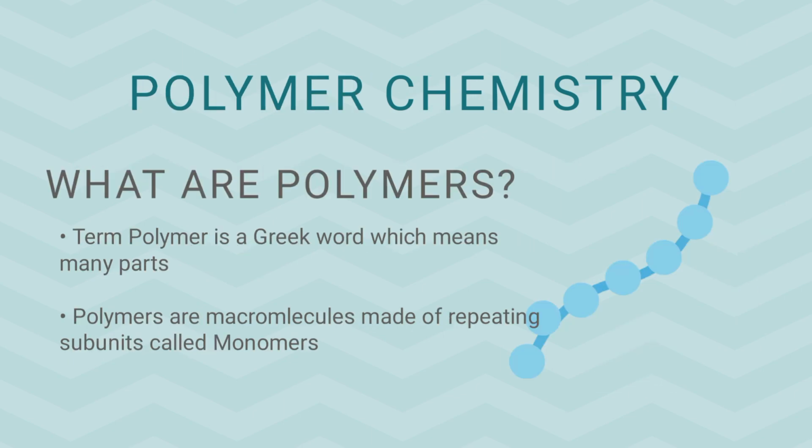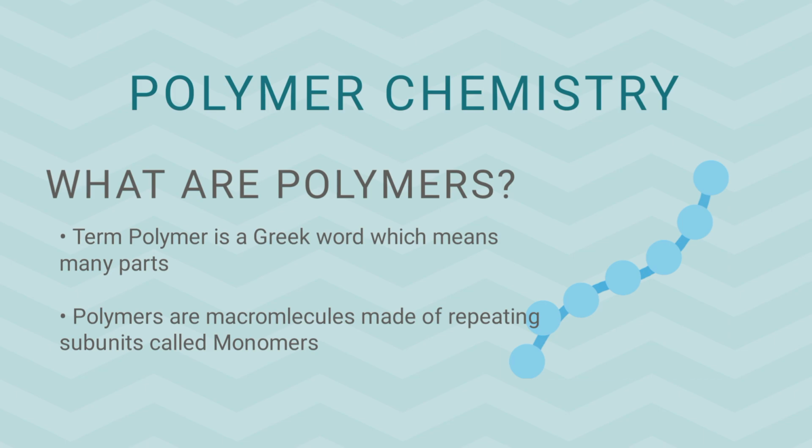Next is polymer chemistry. What are polymers? The term polymer is a Greek word which means many parts. All right. So if you want to define polymers, we can say that they are macromolecules. They are large molecules which are made of repeating subunits called monomers.